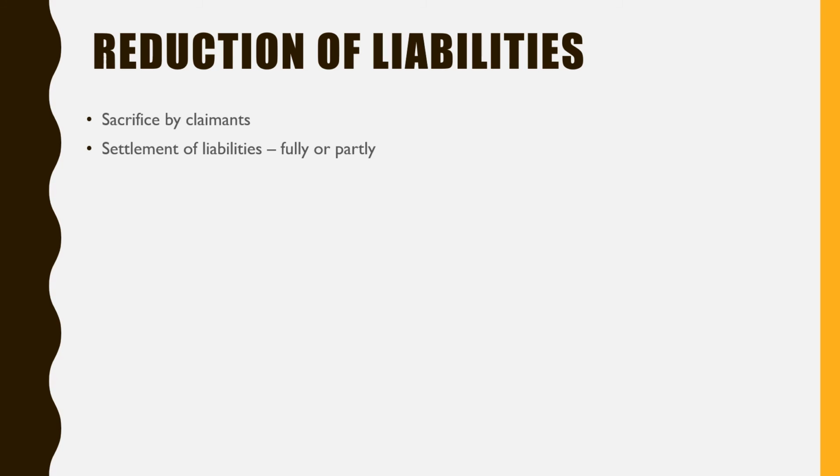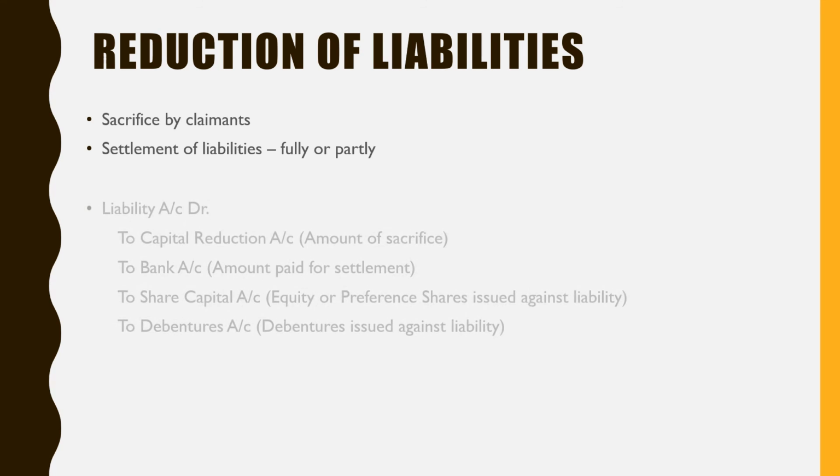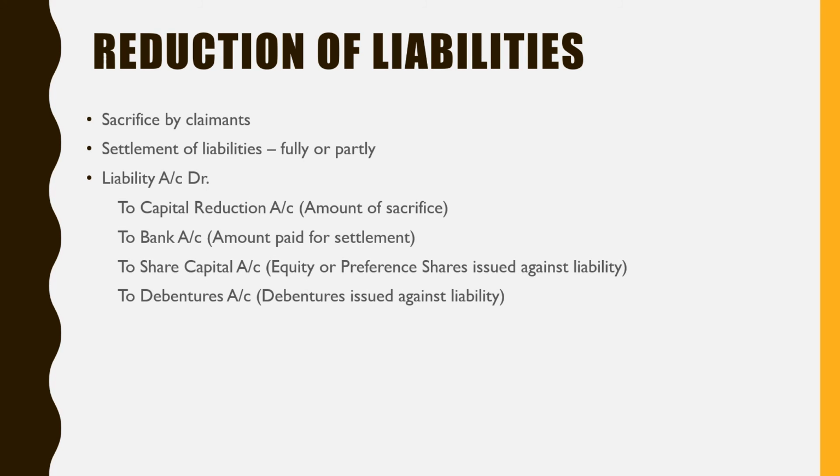That means there will be sacrifice by the claimants. Which are the claimants? Debenture holders, then arrears of preference dividend, then creditors will be there, right? So these are the claimants, and they are going to sacrifice. Their liability is going to be reduced. Their liabilities can be satisfied fully or partly.